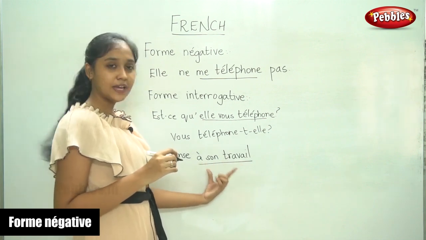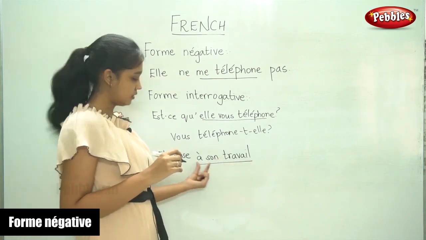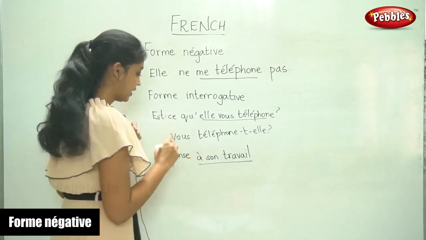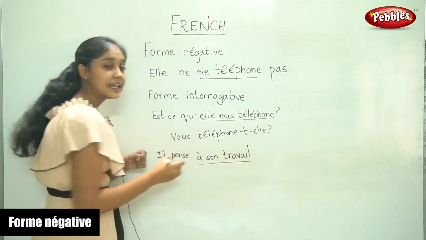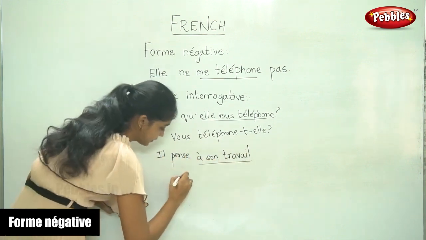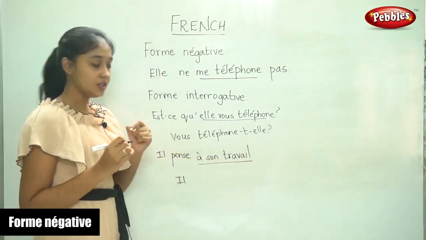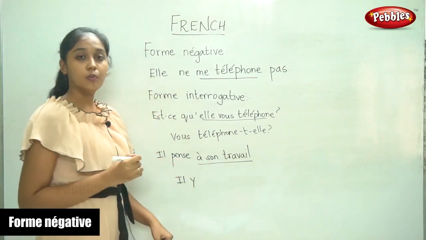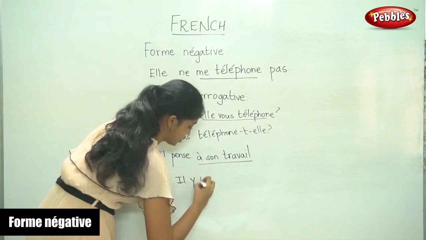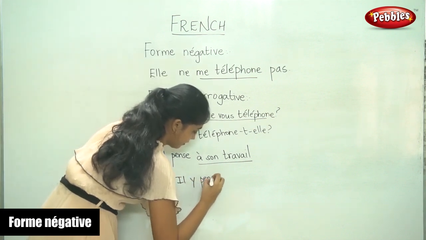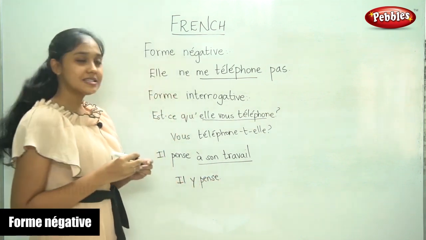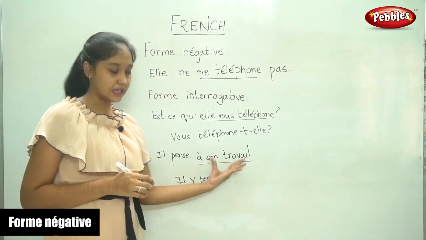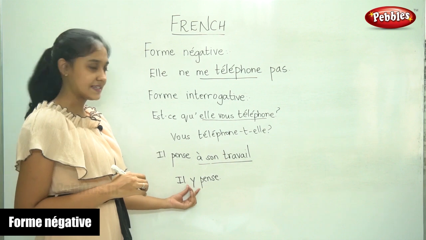Now, here we have the noun preceded by the preposition à. So, since this is the name of a place, the pronoun we use is y. Il y pense. So, this is because it is the name of a place. So this is an exception.